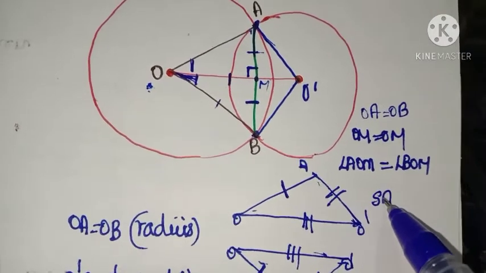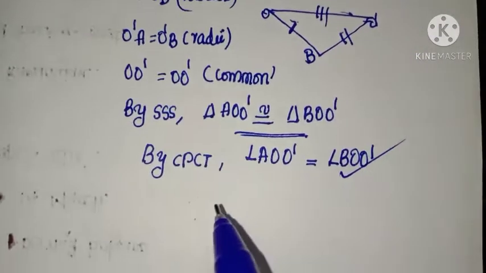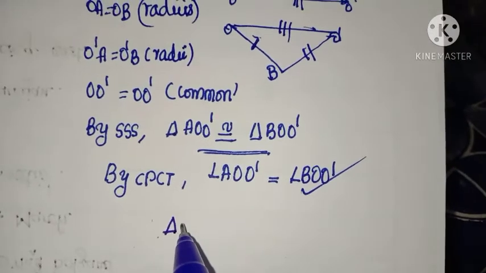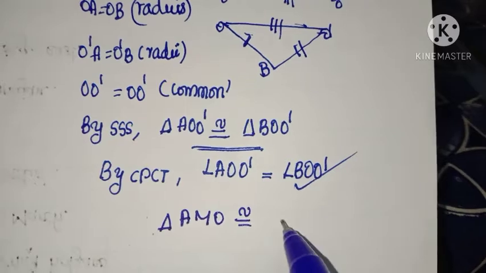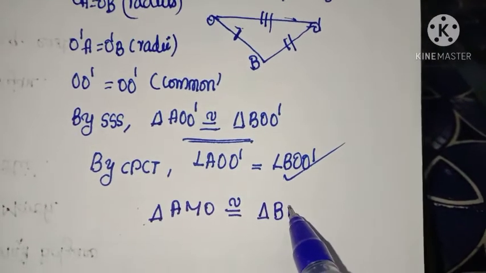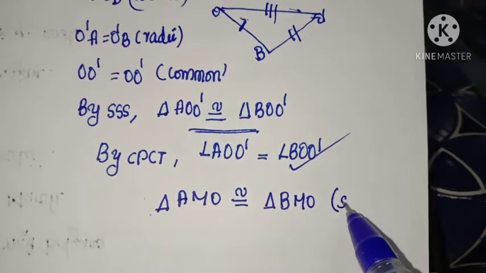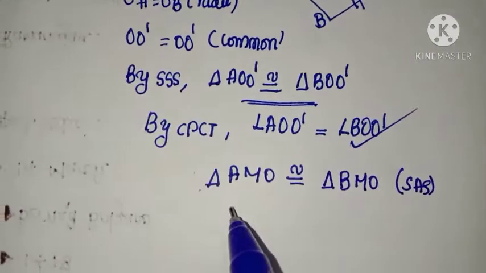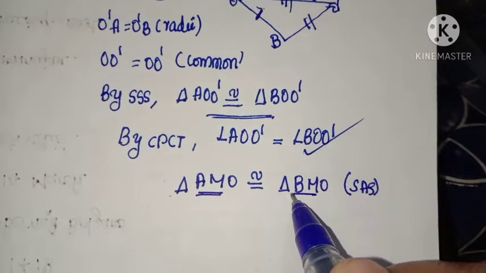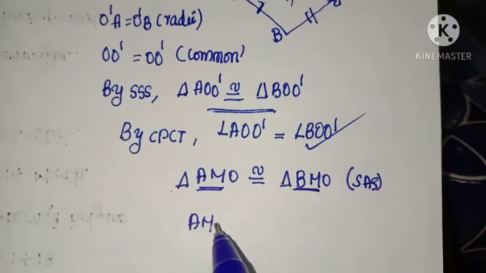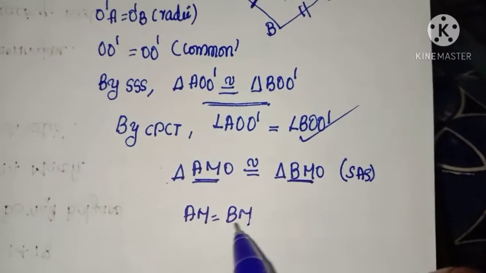Therefore by SAS congruence rule we can say that triangle AMO is congruent to triangle BMO. Now apply CPCT rule. By applying CPCT rule, we can see that AM and BM are equal. AM is equal to BM.